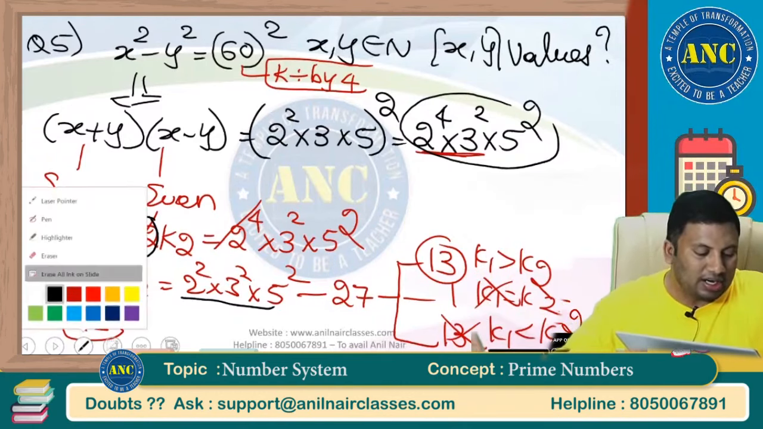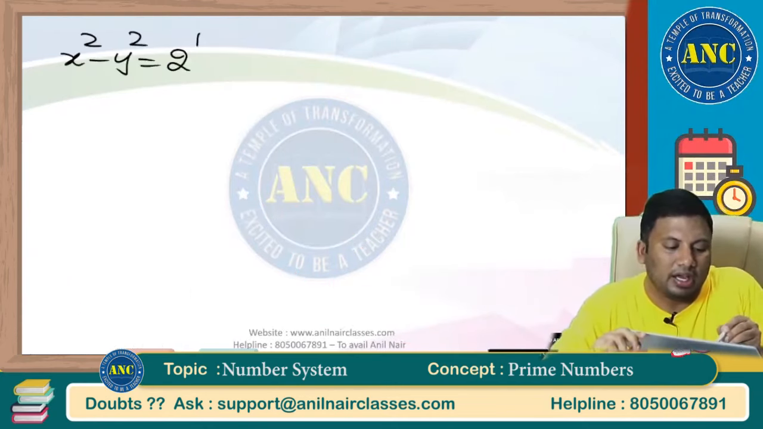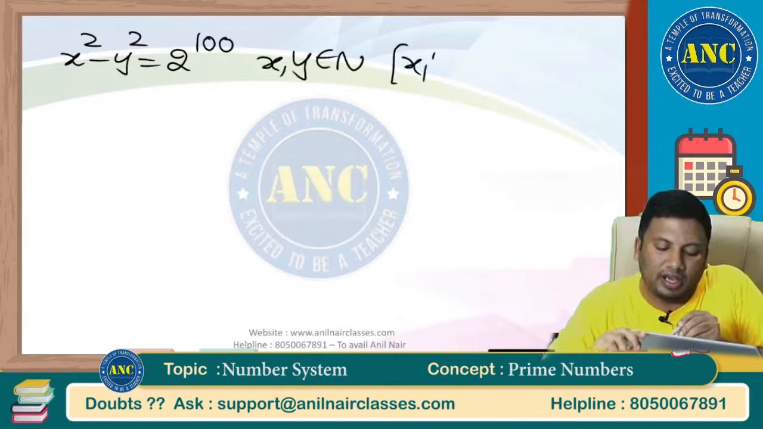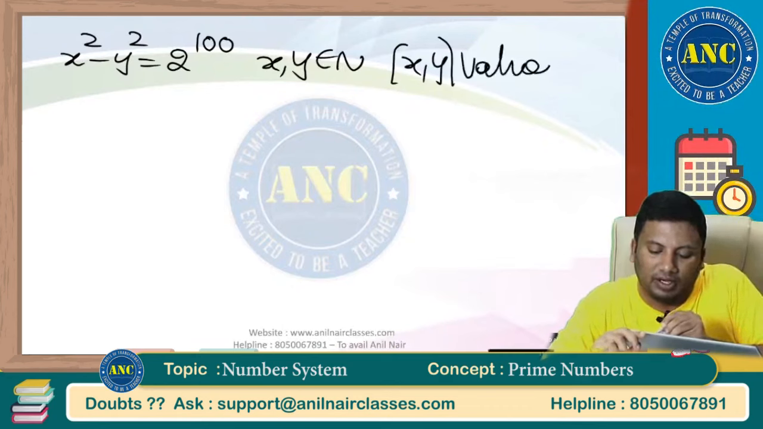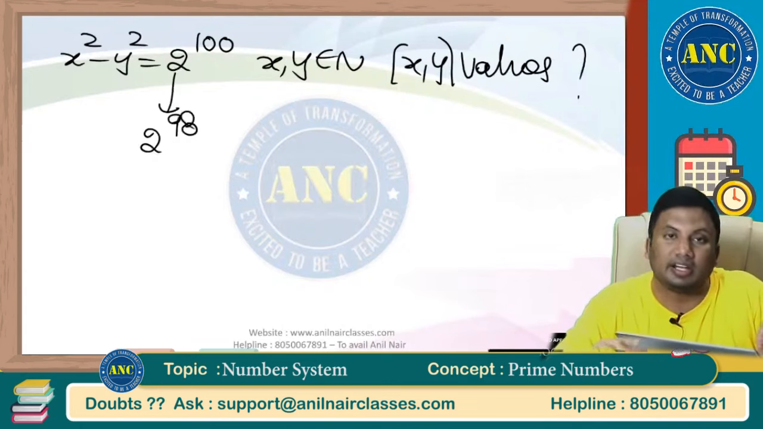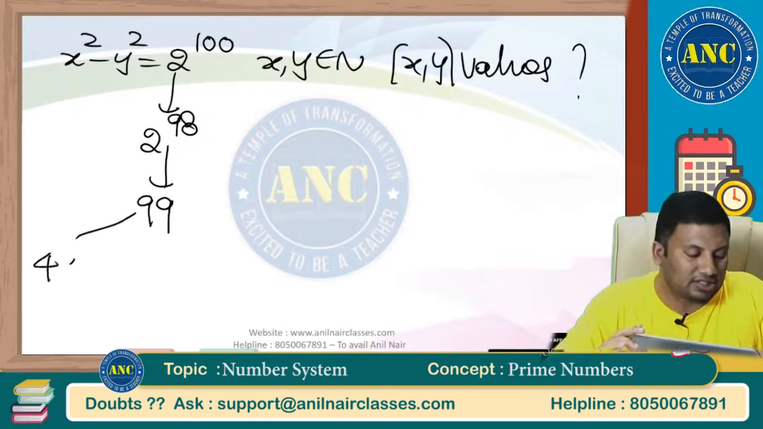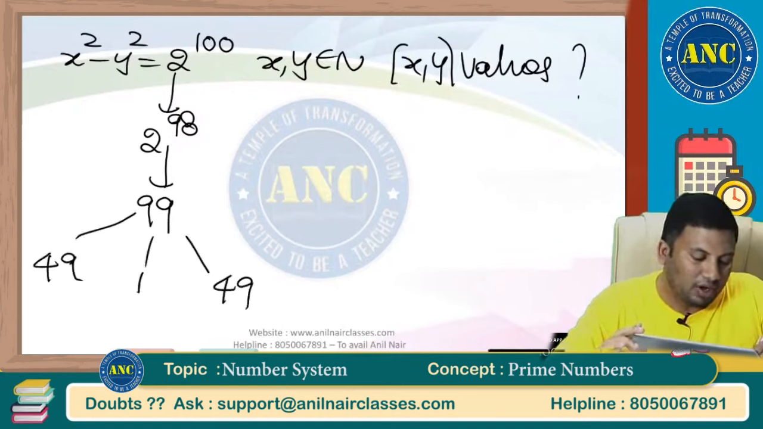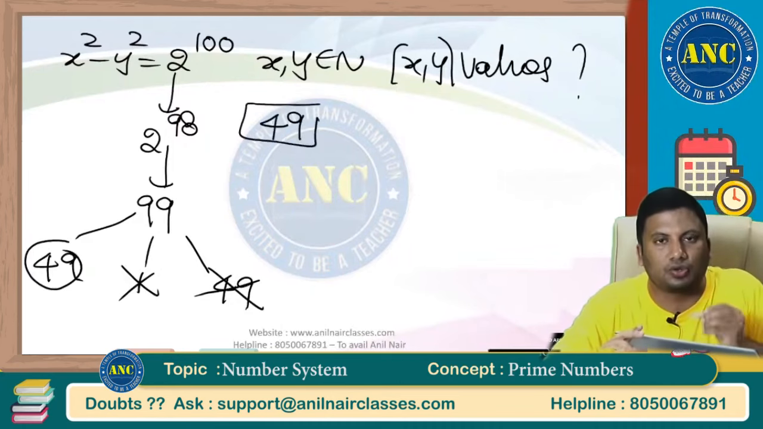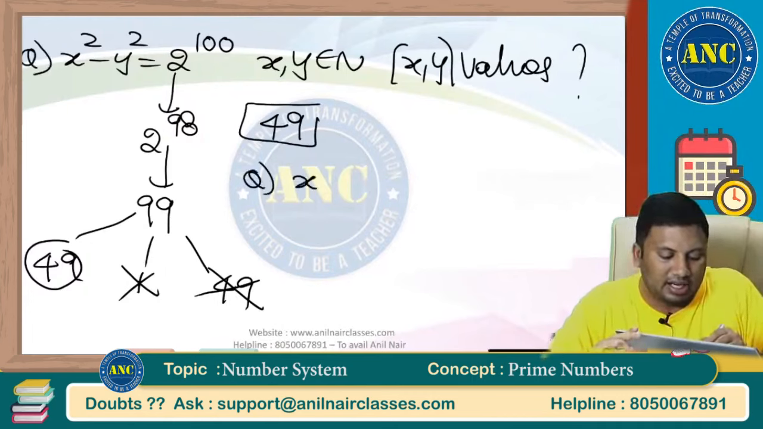Now, 3 original CAT questions, we will solve them. X square minus y square equals 2 power 100. Please stop using the pen. X and y are natural numbers. How many values can x and y take? 100 means this will become 2 power 98. 2k1, 2k2. I hope you are all there with me. These are 99 factors: 49, 49 and 1. Answer is 49. It takes 10 seconds to solve the question. I hope the idea is clear.